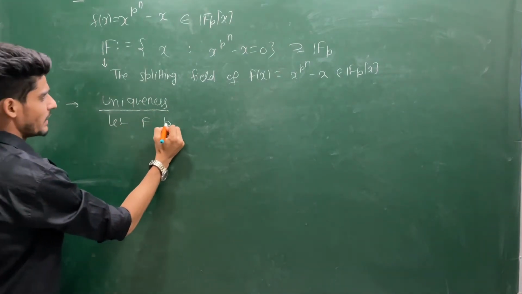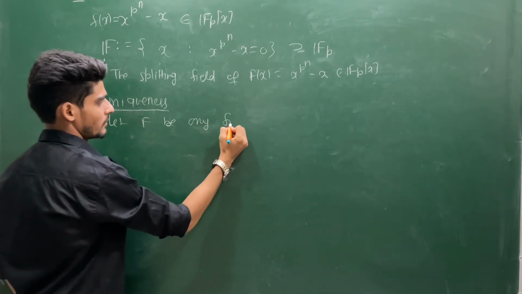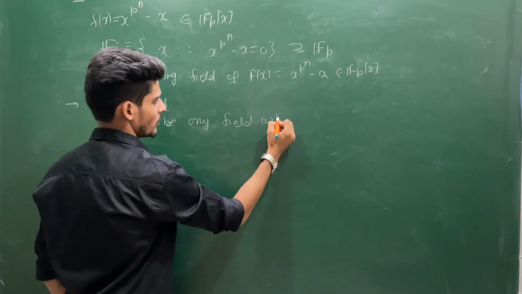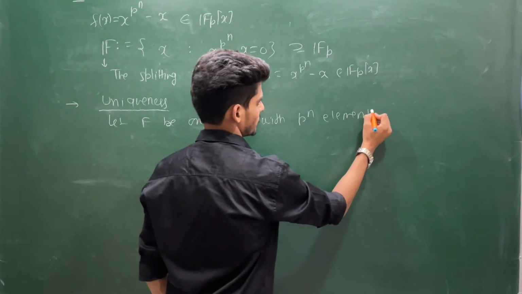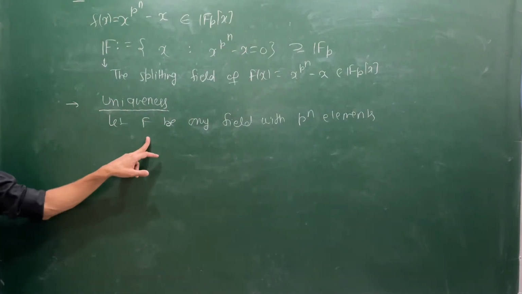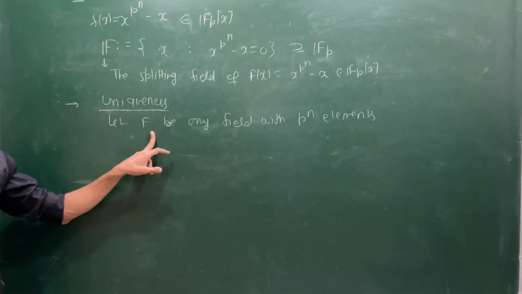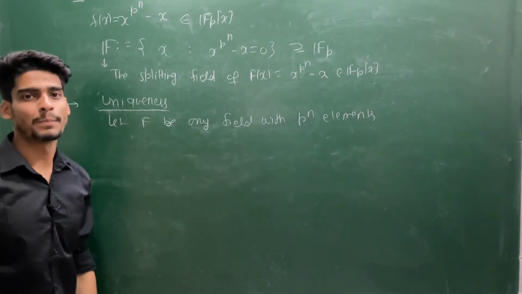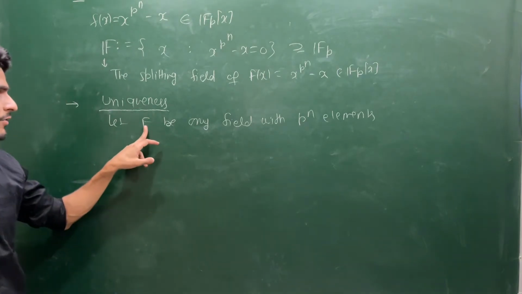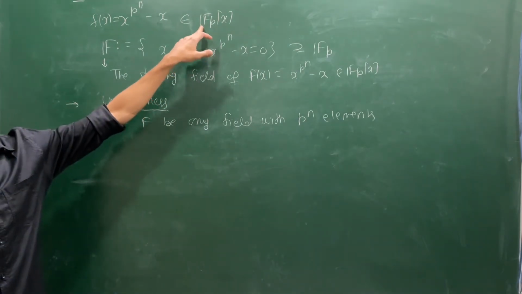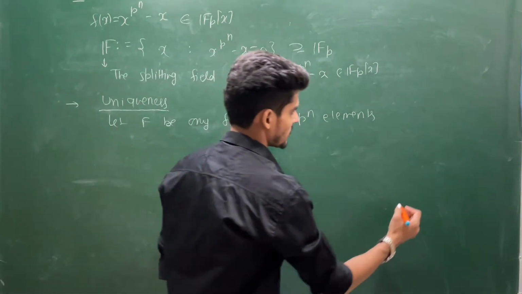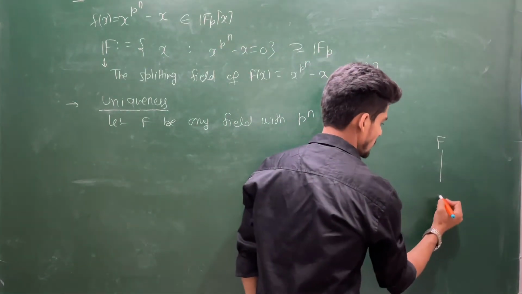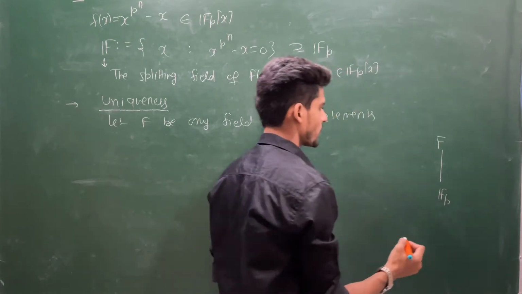Let capital F be any field with p power n elements. See, this is a finite field. Every finite field forms a vector space over its prime subfield. What is the subfield of this F? That has to be Fp, the field with p elements. So this F forms a vector space over its prime subfield, say Fp.